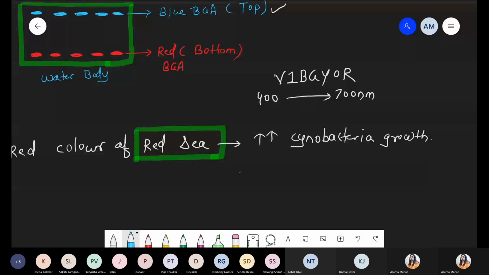And one example responsible for Red Sea formation is Trichodesmium, a cyanobacterium. Trichodesmium is responsible for the formation of the Red Sea. Just finish this part. I'll share one image in the chat box.